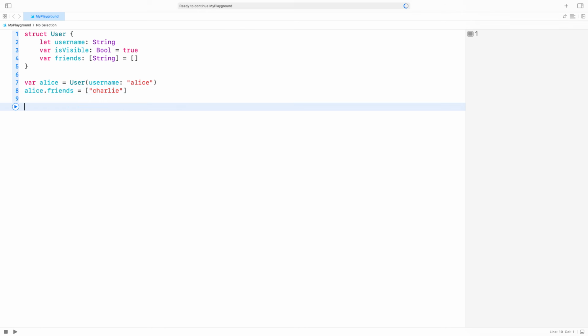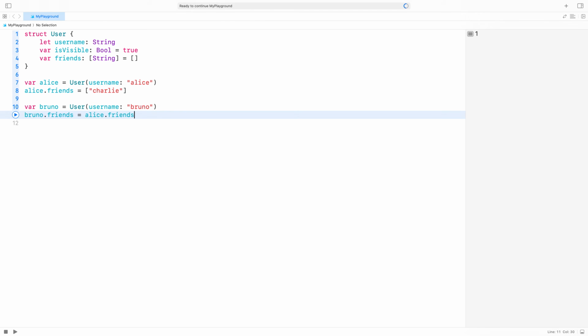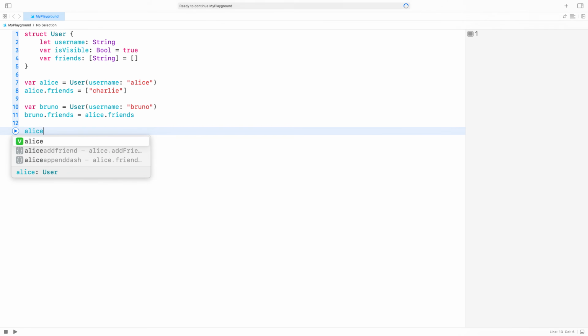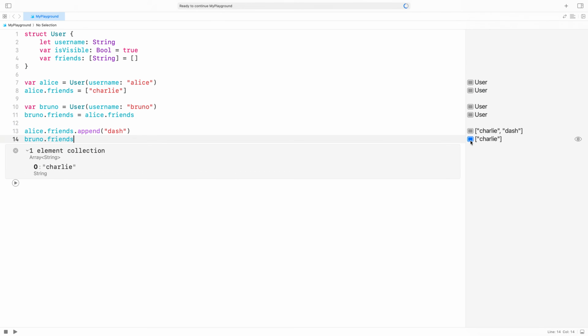Next, I'll create a user named Bruno and give him Alice's friends. What happens now if I give Alice another friend? The output shows that Alice and Bruno have different friends. That's because arrays are value types in Swift. When I assigned Alice's friends to Bruno's friends, the array was copied. Since the user struct is composed of value types, it is automatically a value type itself.